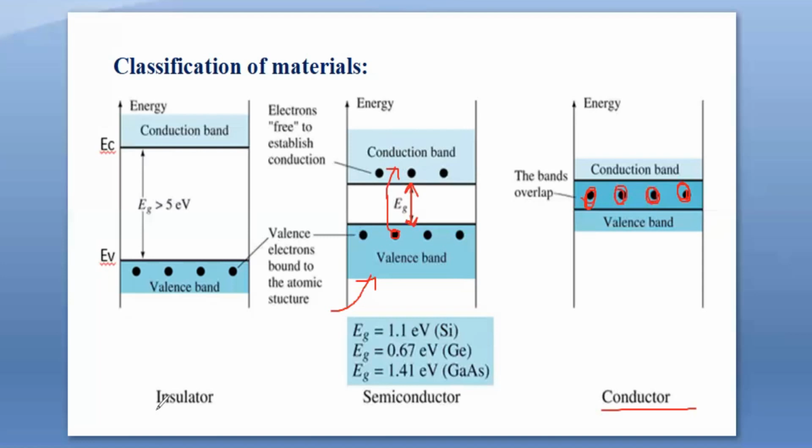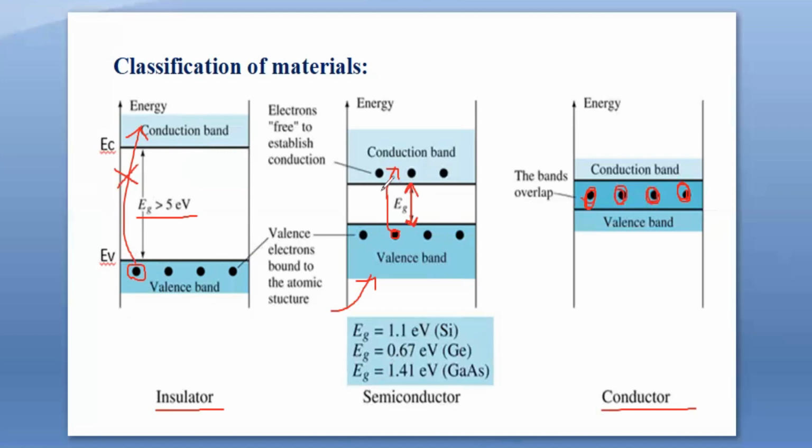Then the next category, insulators. In insulators, if the gap between the valence band and the conduction band is greater than 5 electron volts, the electrons cannot move to the conduction band because they have to gain a large amount of energy. So they cannot move at all. Very rarely one or two electrons may go into the conduction band, giving a very minor amount of current, and that too only in very rare cases and very rare atoms. So in insulators, we can say almost no current passes.